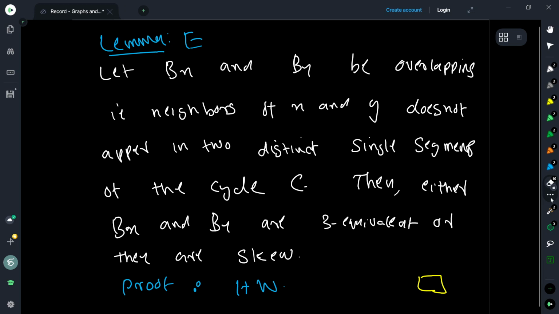Either they are skew or they are three equivalent. Okay, so once you have this, our proof is complete, right? Because we have shown that the graph is non planar. Then Bx and By will not avoid each other, and if they don't avoid each other, it has either a K33 minor or K5 minor. Okay? So this is what Wagner's proof is.